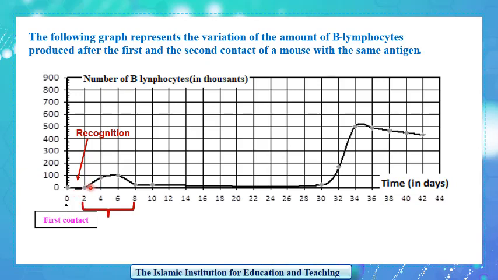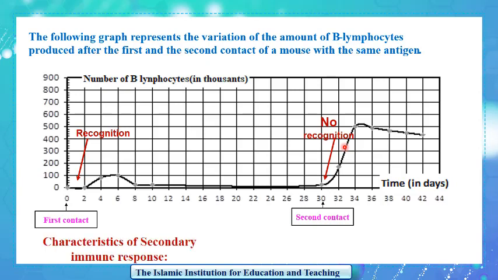After this phase, the mouse produces B lymphocytes, which last for 6 days. Then the B lymphocytes almost disappear. But after the second contact with the same antigen after 1 month, that will lead to a secondary immune response, the number of B lymphocytes increases quickly and directly. So there is no recognition phase during the secondary immune response. Why? Because of the memory cells produced during the primary immune response.